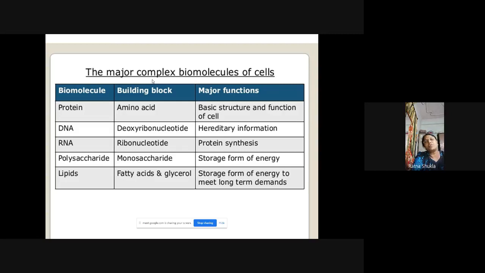Okay, so this protein gives the structure of the cell, and it provides the function. Now next is the DNA. DNA means deoxyribonucleic acid, and it contains the hereditary information. जैसे मैंने पहले भी बताया था, DNA contains the genetic material having the characteristics of a particular species. Okay. Next is the RNA, ribonucleic acid, and this RNA is very important, which is used in the protein synthesis.